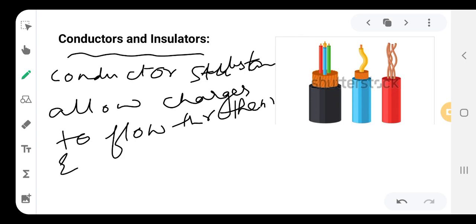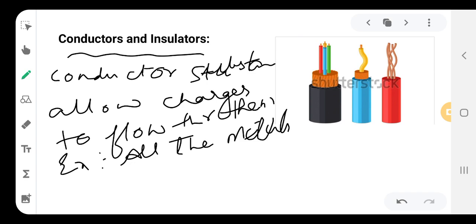So examples are all the metals: copper, silver, gold, aluminium, all these are good conductors of electricity because they allow the charges to pass through them.